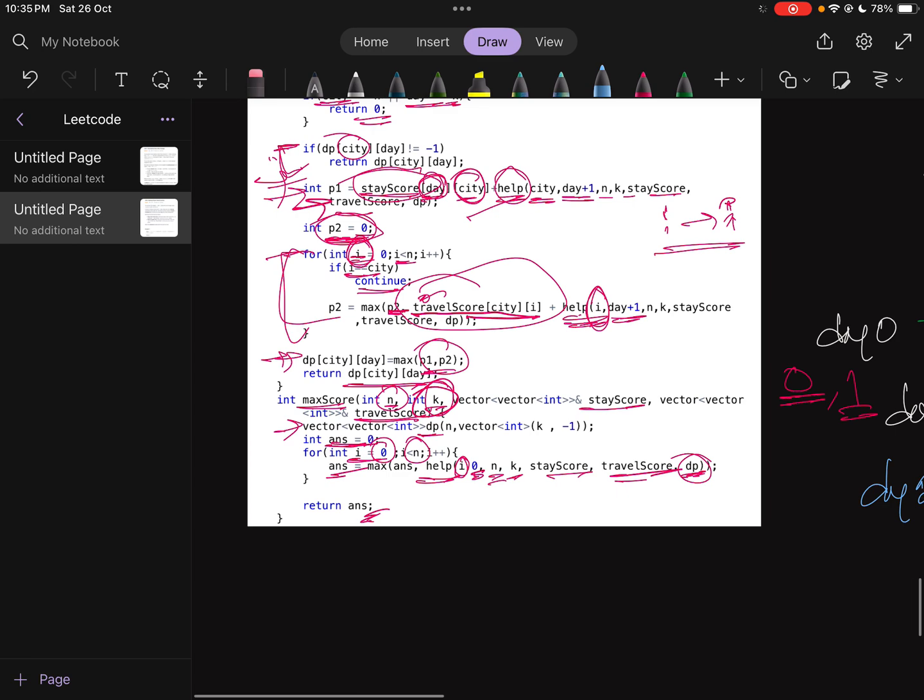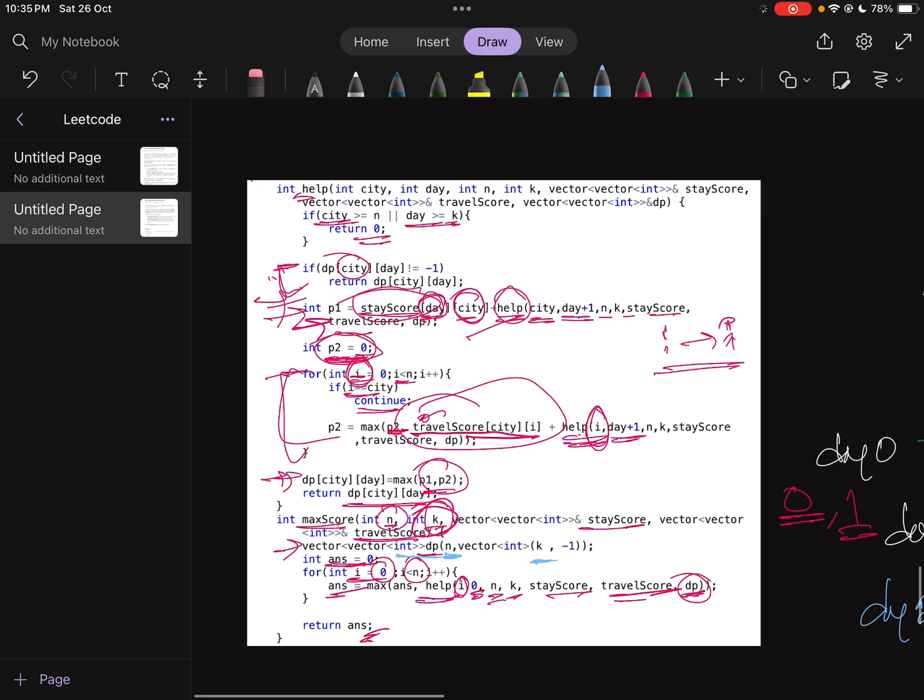So that's why I have taken a 2D vector, dp of n cross k. N means which city, and k means which day we are on. I will check in the dp vector whether the value for this current city on the current day is already calculated.